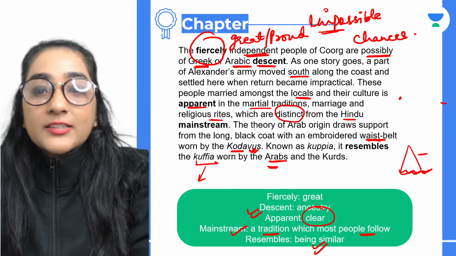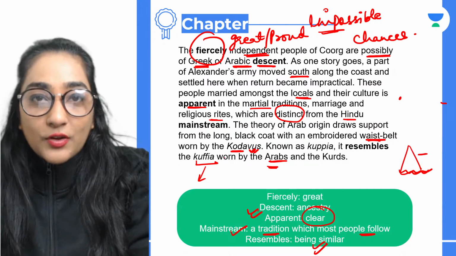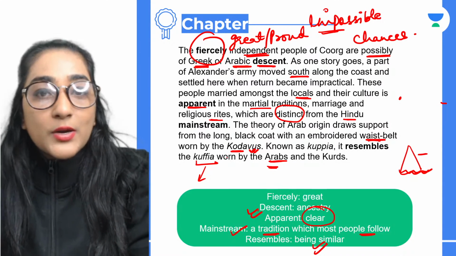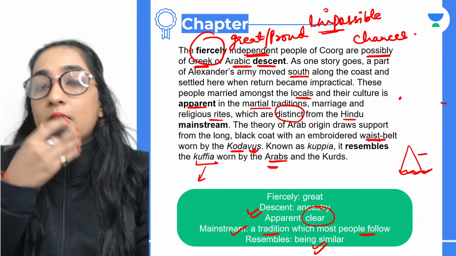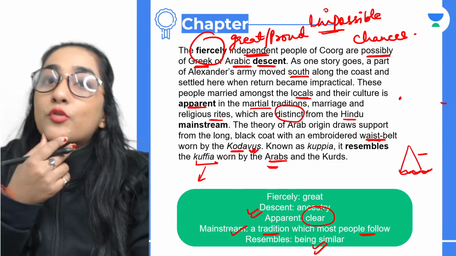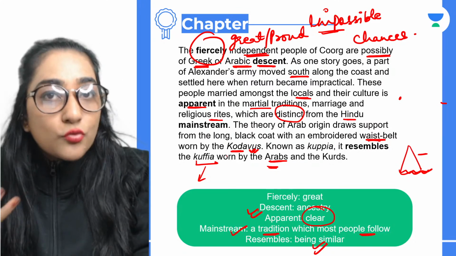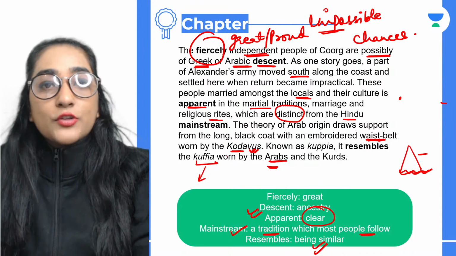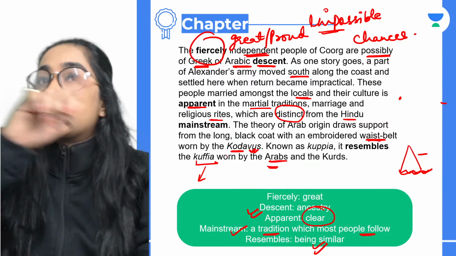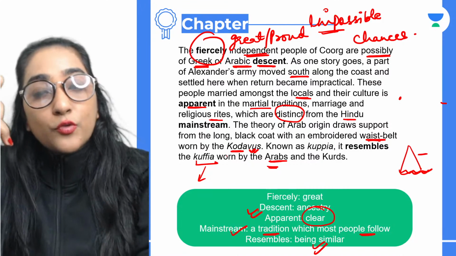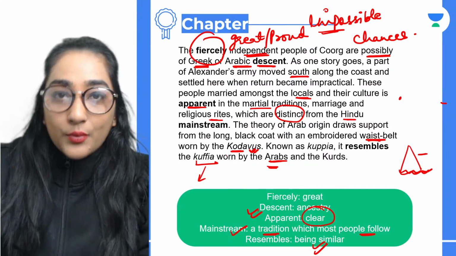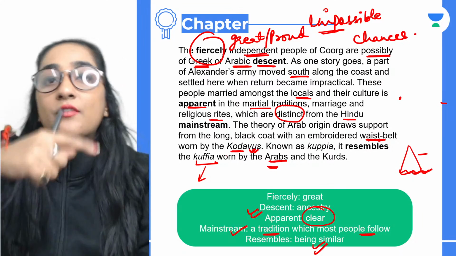Yes. Descent basically means purvaj. Okay, purvaj, that is what it means, as in like Greek or Arabic descent. For example, it says, आपके पूर्वज कौन हैं. So you tell them, right? Your parents know about this so well. So that means कि हम लोग Greek culture से आए हुए हैं. That is what it says, कि हमारे पूर्वज जो थे वो Greeks थे. ओके, क्योंकि उन्होंने जो किया हम वही फॉलो कर रहे हैं.